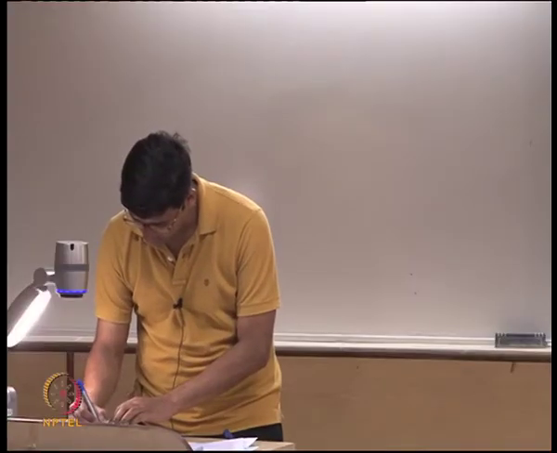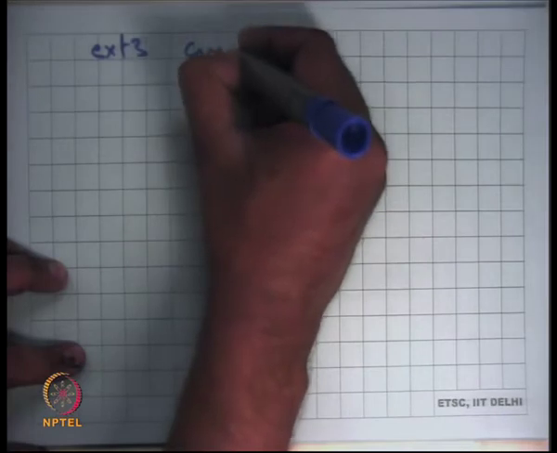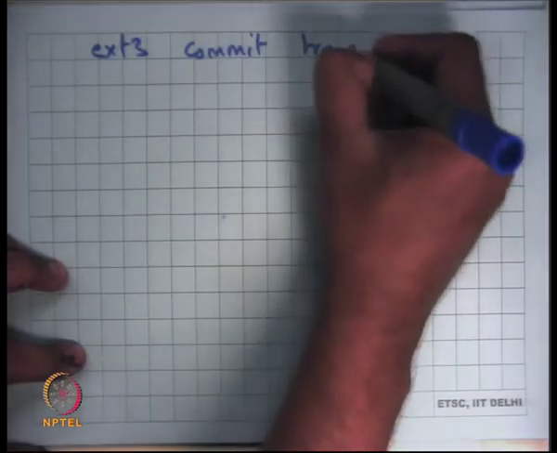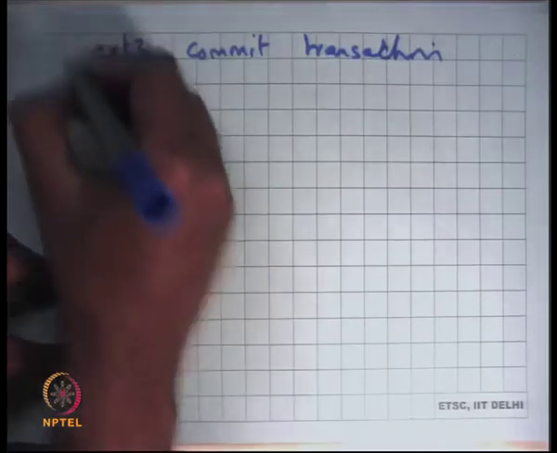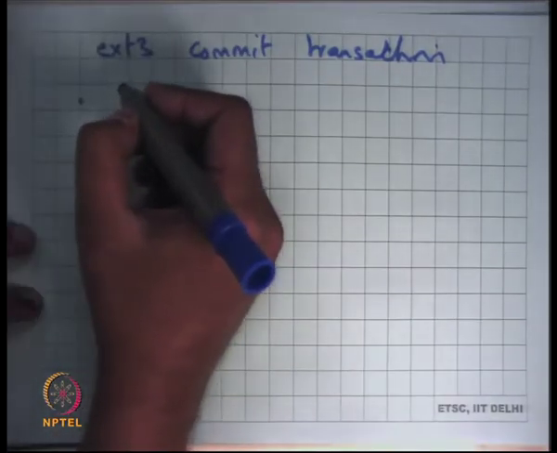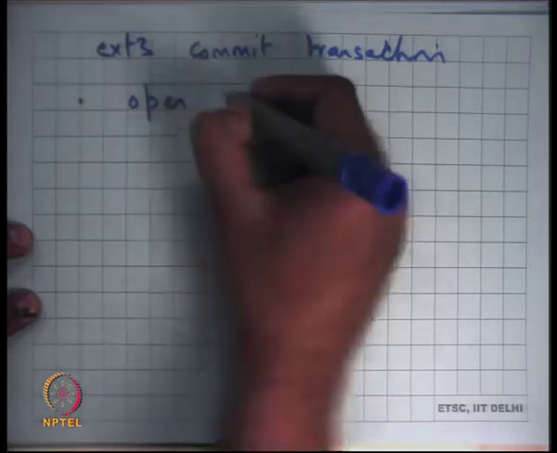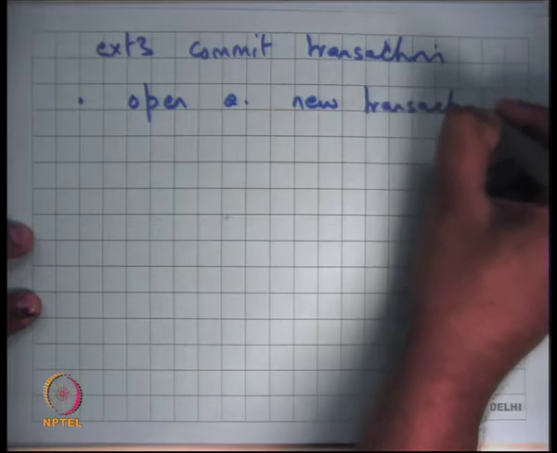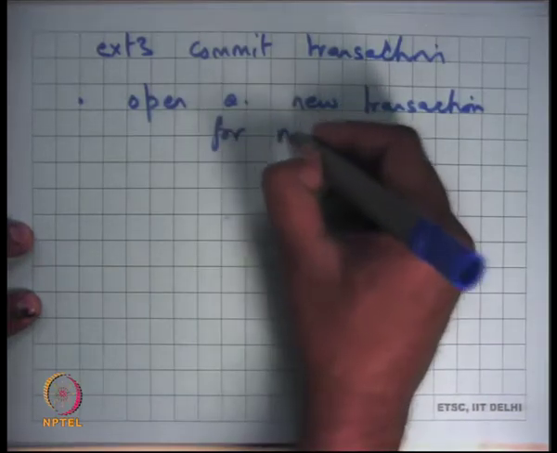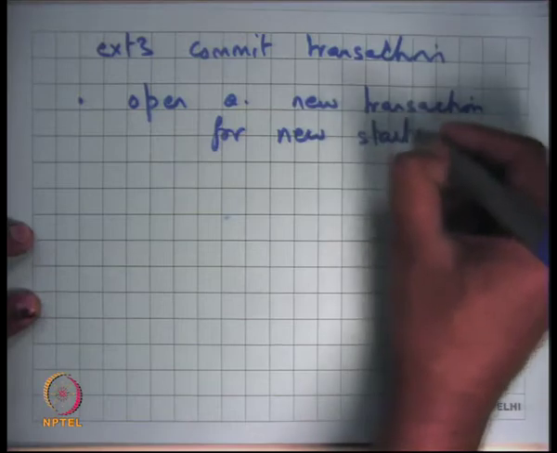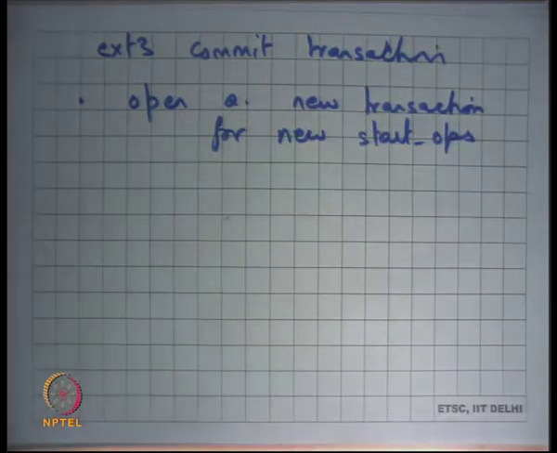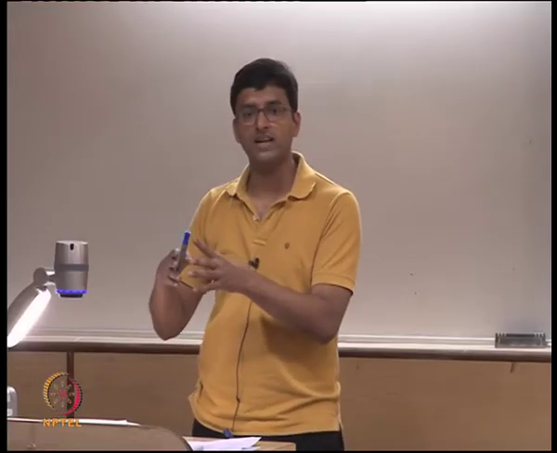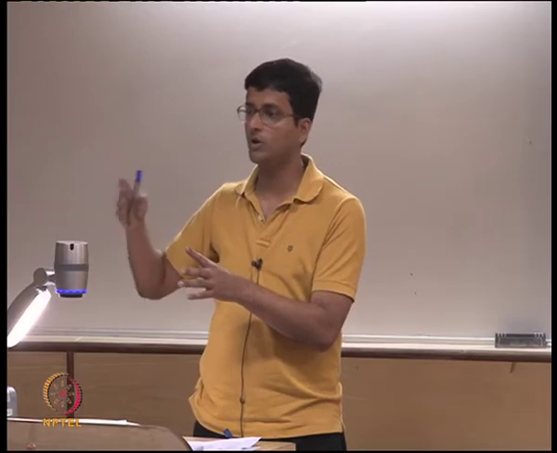Okay. Let's see how you commit a transaction. Firstly, open a new transaction. When you are committing a transaction, you basically say that all new ops will now belong to the next transaction. So you first close your current transaction, which means any operations that happen after this point will now belong to the next transaction.